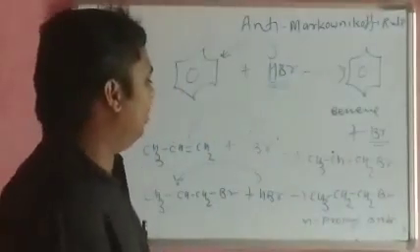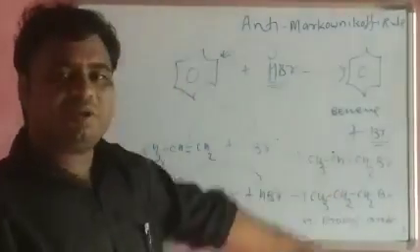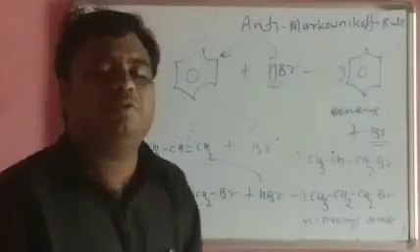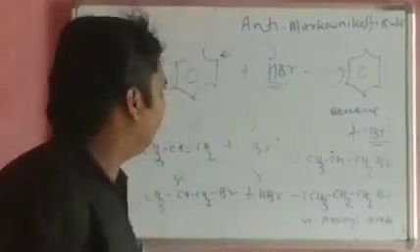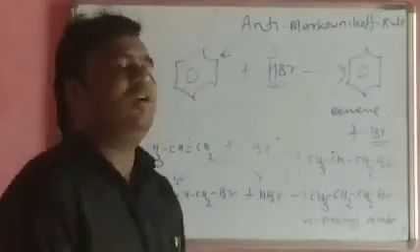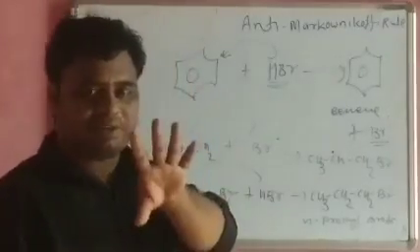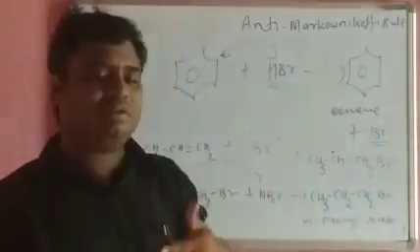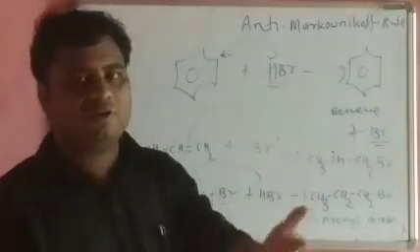CH3 CH2 CH2 Br, that is the N-propyl bromide. So friends, in this way we obtain or prepare the desired product, that is the N-propyl bromide. In the same way, we can prepare the N-butyl bromide, and in this way we have discussed the mechanism of the peroxide effect. In that we studied three steps, namely first the formation of radical, then attack on radical, and then formation of product.